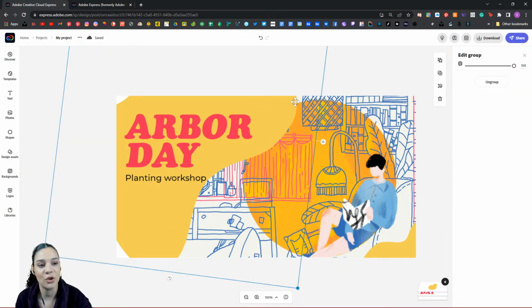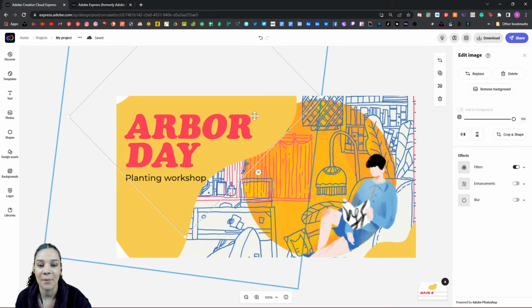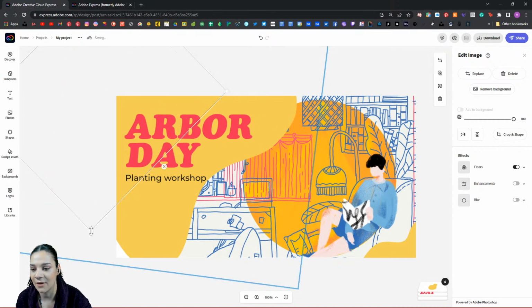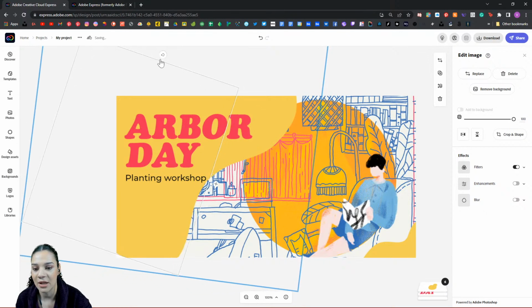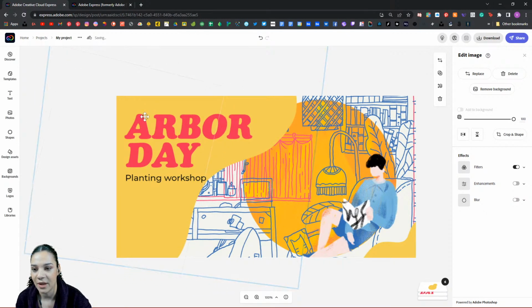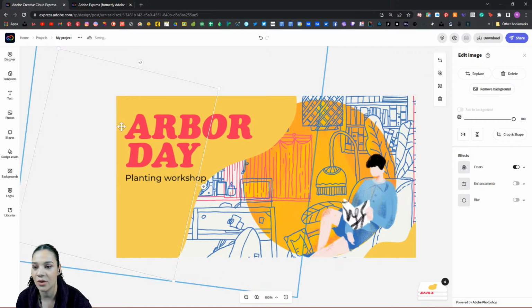I am going to duplicate some of these shapes, so I'm just going to select this shape here. I'm going to press duplicate over here on the right hand side, and I will reorient that. And if I wanted to, instead of duplicating two, I could just rotate this and place it here so that it covers both of these corners the way I want, and I only have to use one extra shape.